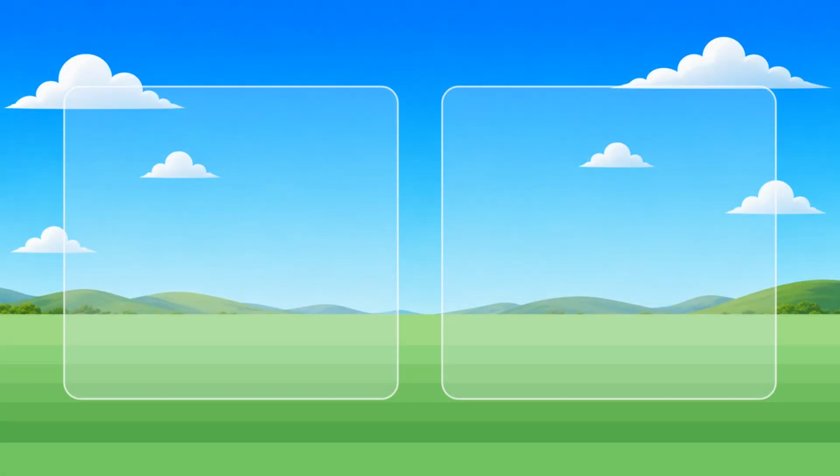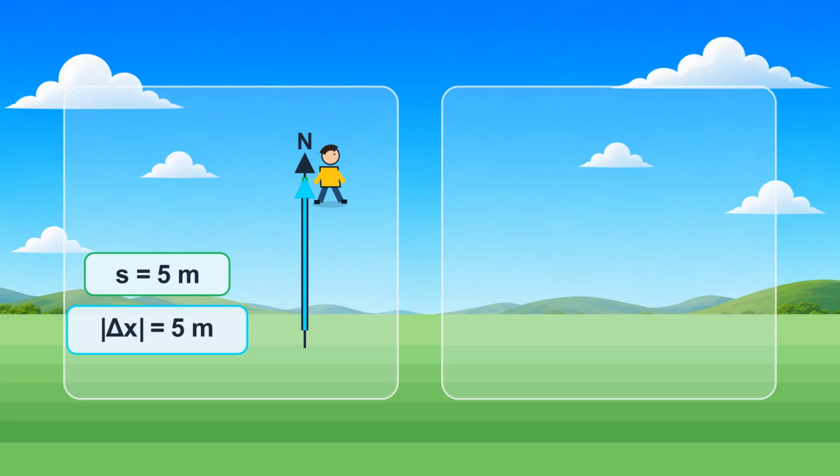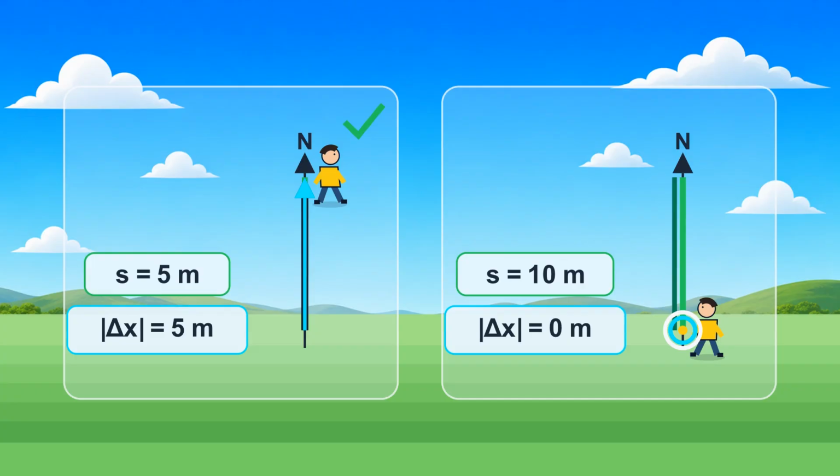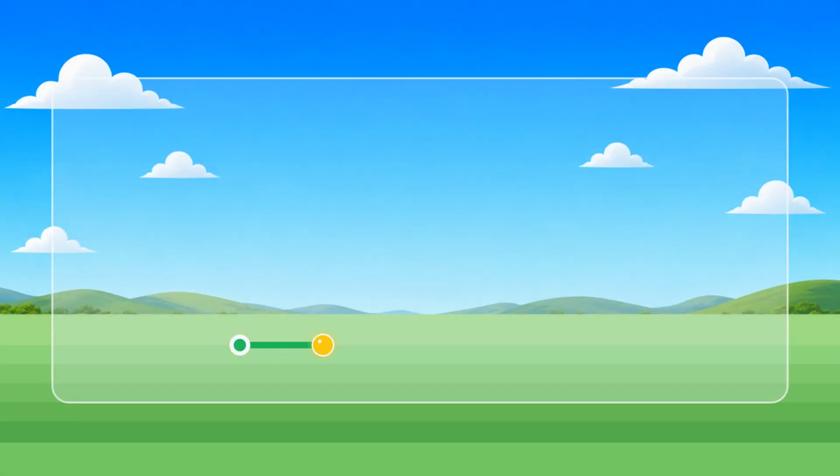Consider 3 examples. First, a person walks 5 meters straight north. The distance traveled is 5 meters, and the magnitude of displacement is 5 meters. The path is straight and there is no reversal, so the quantities are equal. Second, a person walks 5 meters north and then 5 meters south. The distance traveled is 10 meters, but the person returns to the starting position, so the magnitude of displacement is 0.